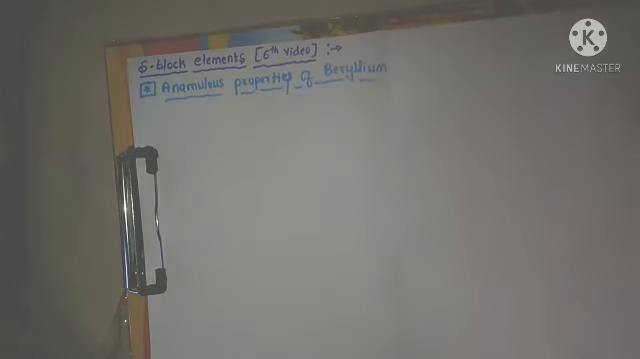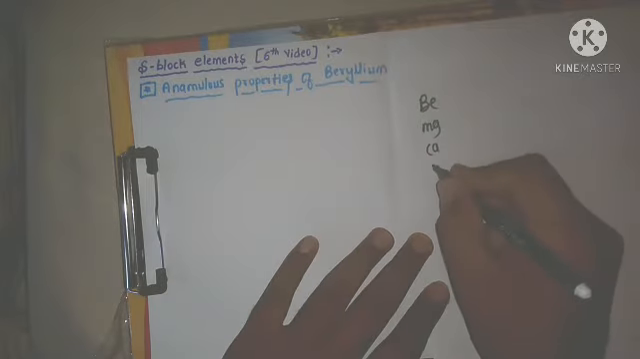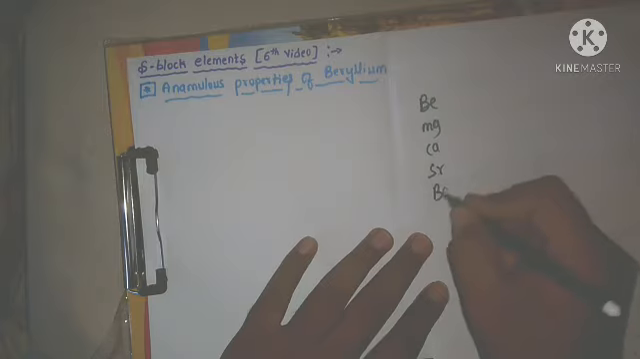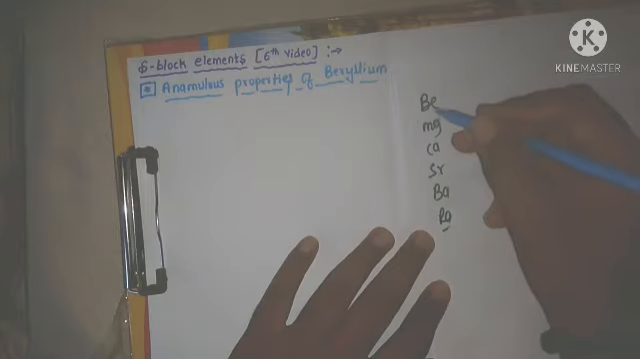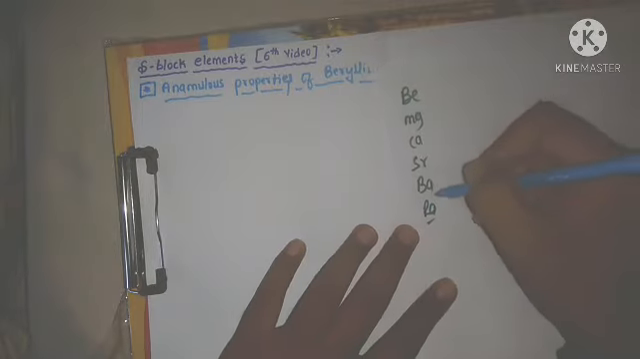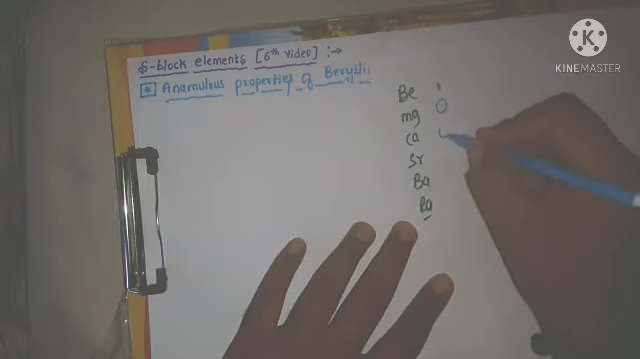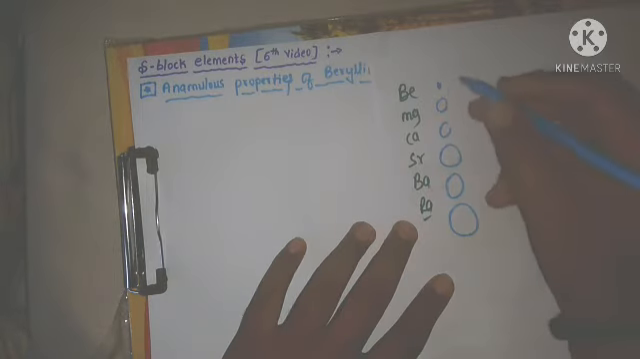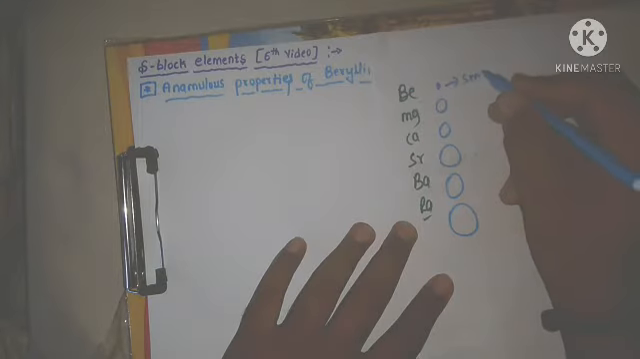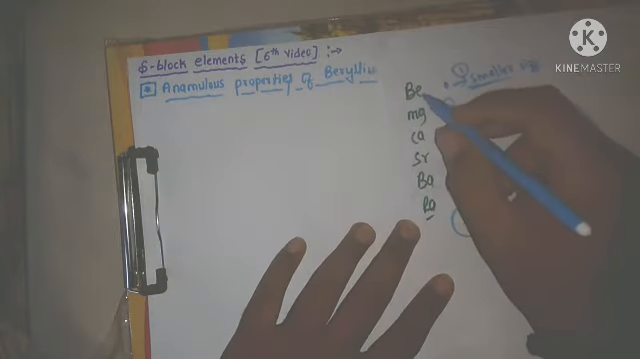Now we will repeat. What are the elements? Beryllium, magnesium, calcium, strontium, barium and radium. Here the radioactive element is there. This is the group. From top to bottom, what about the size? The size of the atoms goes on increasing. Which one is the smallest size? Beryllium. Because of this smaller size, beryllium shows the anomalous properties. This is the first reason.